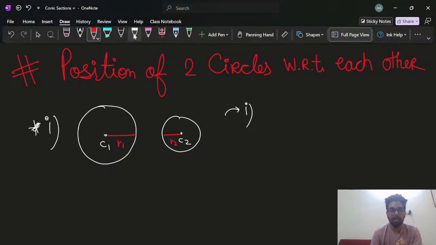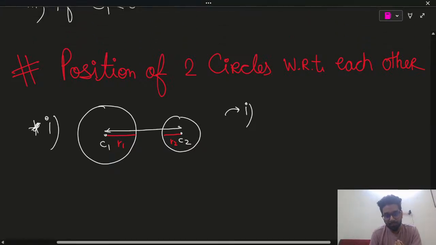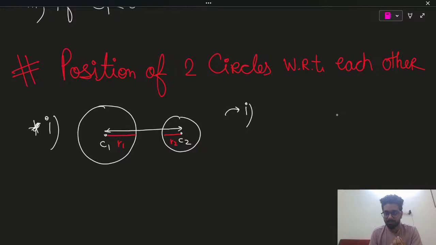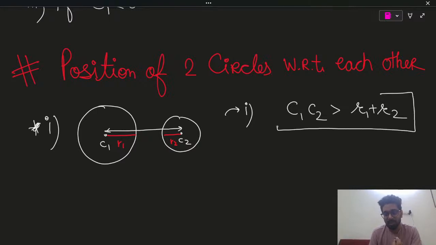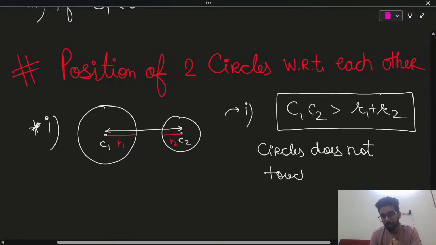Now you guys tell me, if I will draw this line C1, C2, white line is C1, C2. So don't you think addition of two red lines is shorter than this white line which represent the distance between both the centers? Or you can say white line is more than addition of two red lines. So that's how we will represent. Okay. But this is the mathematical representation. What does it mean? Circles does not touch each other.